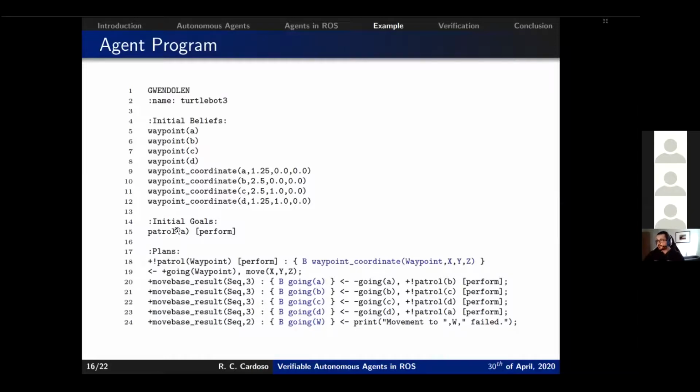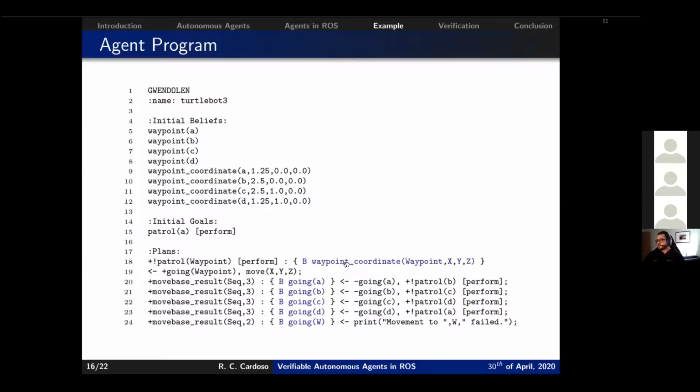So what happens here is that when the agent program executes, we will have the addition of the goal patrol A. This will trigger the plan, the first plan here on line 18, with the addition of the patrol A. When a plan is triggered, we need to test the context of the plan, which in this case is always going to be true as long as we have the waypoint coordinate belief, which we do. So waypoint will match to A. Then we go to our belief base, and we see that X, Y, and Z will be the waypoint coordinates of A.